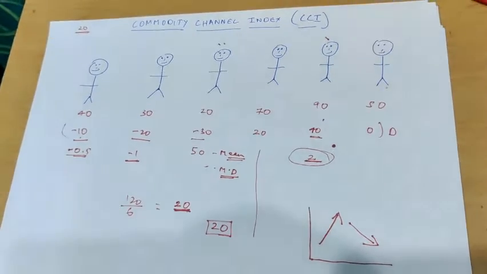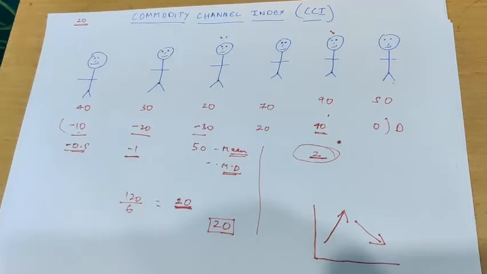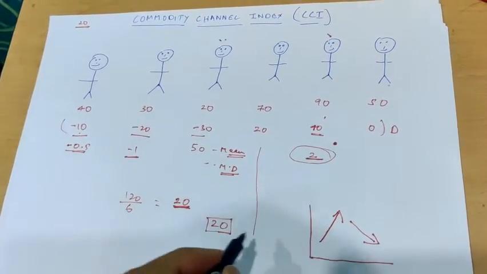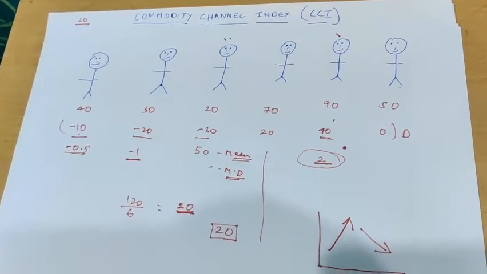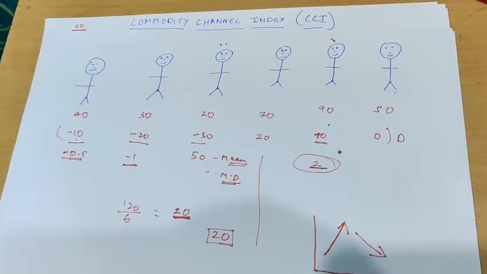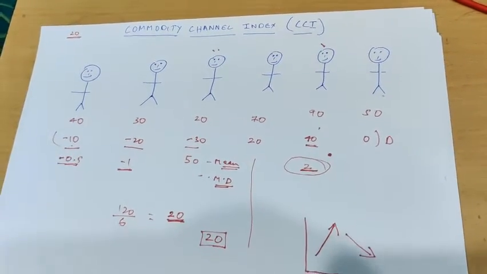It doesn't show you whether the market is oversold or overbought. You have to keep this in mind, and we will soon come out with a video to explain how you can use the CCI indicator in your trading strategies.